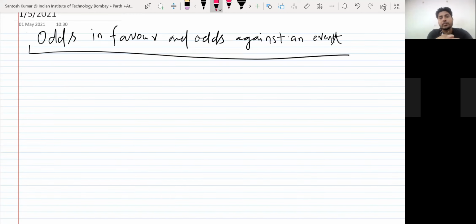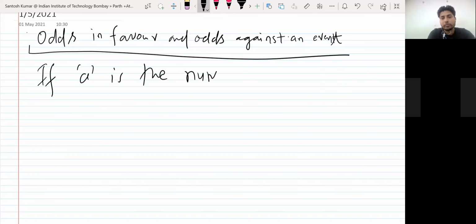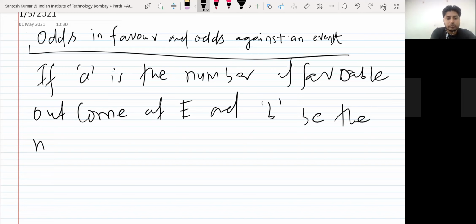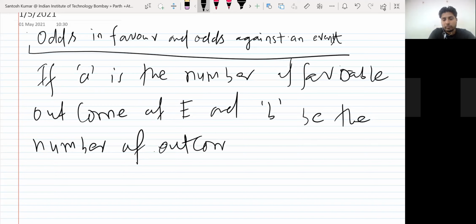So suppose there is an event E. So you can say, or if I write the language, if A is the number of favorable outcomes of E, and B be the number of outcomes against E.